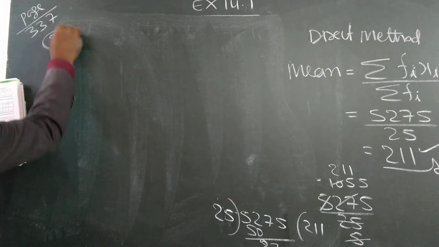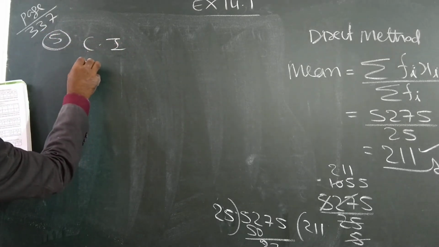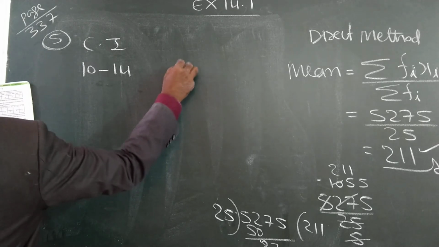Students, do this fifth problem. Write down the table neatly.